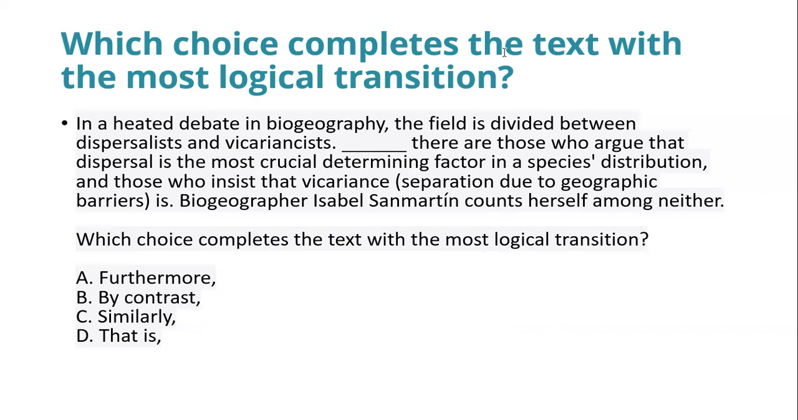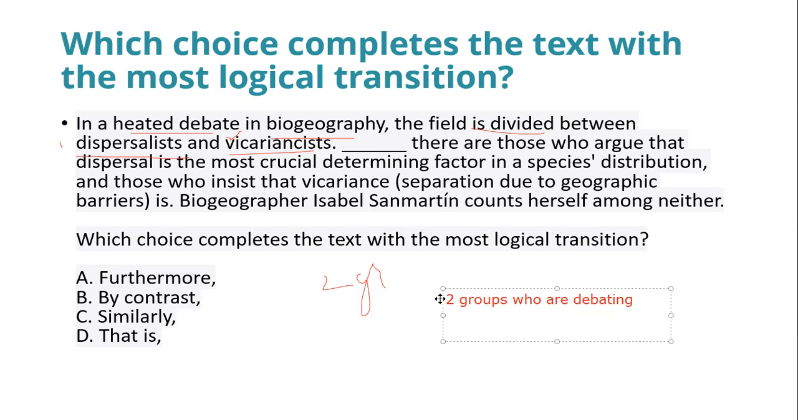In a heated debate, so it's basically two parts. There are two groups. Whenever there is a debate, it's understandable that there are two groups, especially in this field, biogeography. The field is divided between the dispersalists and the vicariantists. So we have this and this. Here starts your blank. Blank, there are those who argue that dispersal is the most crucial determining factor. So there are two groups who are debating.